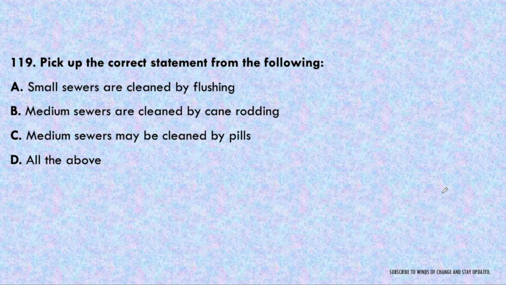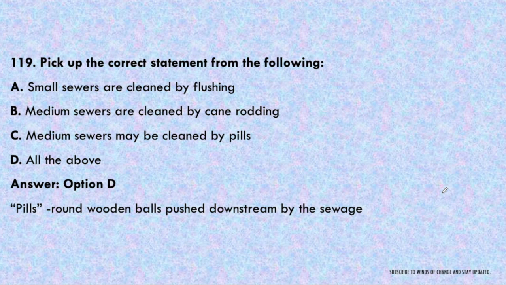Next question. Pick up the correct statement from the following. Small sewers are cleaned by flushing. Medium sewers are cleaned by cane rodding. Medium sewers may be cleaned by pills also, or all of these. So the correct statement will be all of these. In this, small sewers are easily cleaned by flushing process, in which high pressure water is applied so that all the obstructions are flushed out. In the medium sewers, there can be cane rodding method. In the medium sewer, it can be cleaned by pills. What are pills? Pills are the round wooden balls pushed downstream by the sewage.